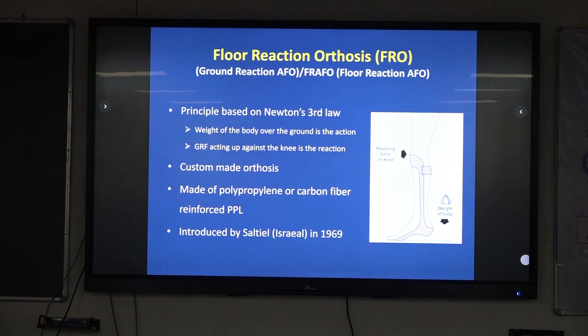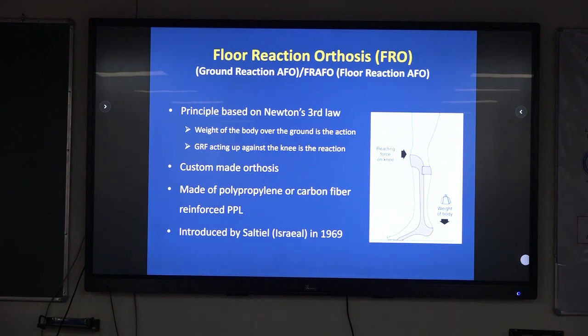Coming to ground reaction orthosis or ground reaction AFO. The principle is based on Newton's third law, which says every action has an equal and opposite reaction. Weight of the body over the ground is the action. GRF acting up against the knee is the reaction. This is a custom-made orthosis made of polypropylene or carbon fiber reinforcement around the ankle joint. It was introduced by Saltiel, who observed that patients with flail quadriceps were able to walk with equinus deformity without any appliance.